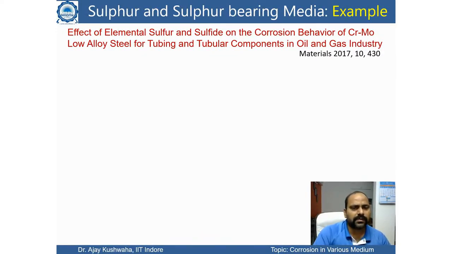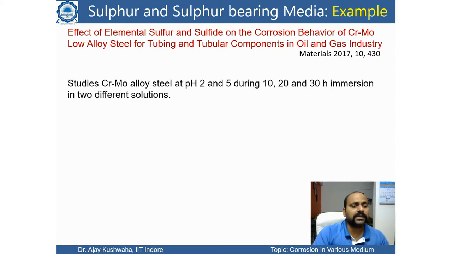This is one more example: the effect of elemental sulfur and sulfide on the corrosion behavior of CrMo, chromium molybdenum, low alloy steel for tubing and tubular components in the oil and gas industry, published in Materials 2017.